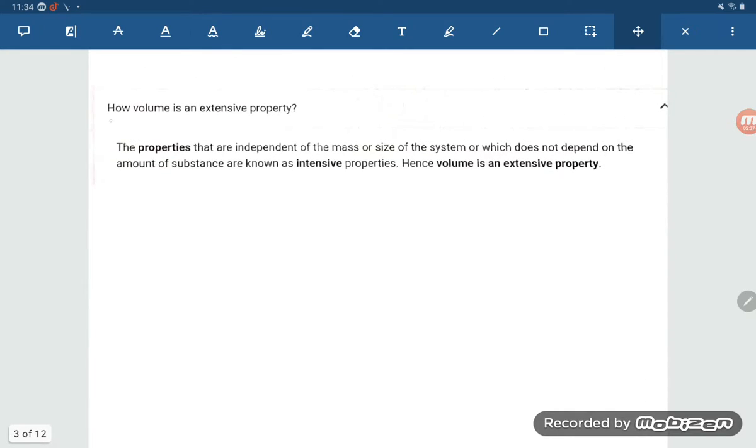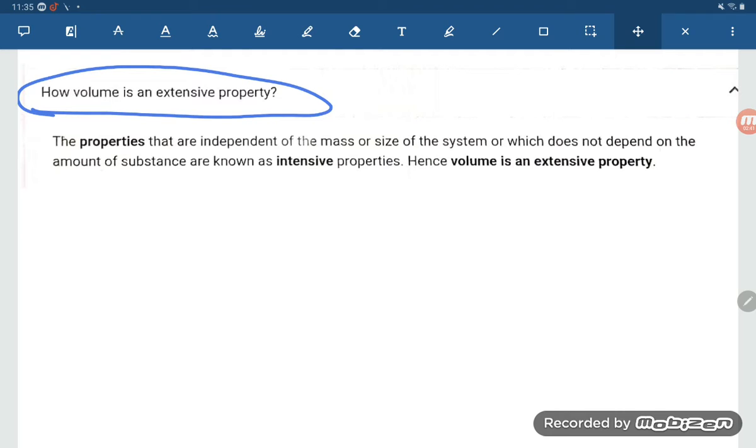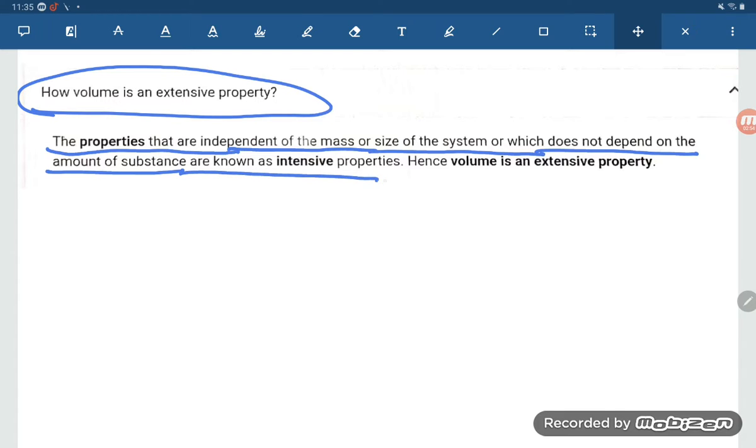Now, how is volume an extensive property? Let us try to understand how the volume is an extensive property. The properties that are independent of the mass or size of the system, or which do not depend on the amount of substance, are known as intensive properties.